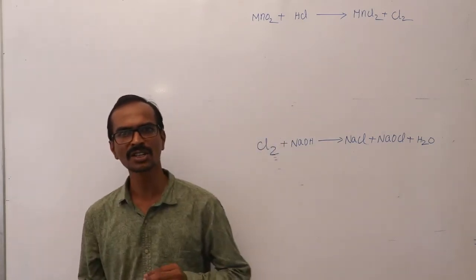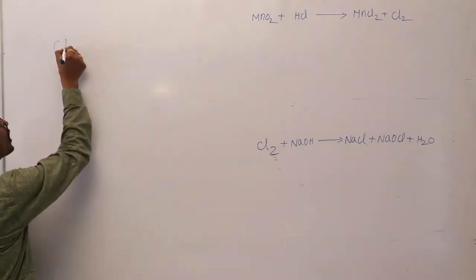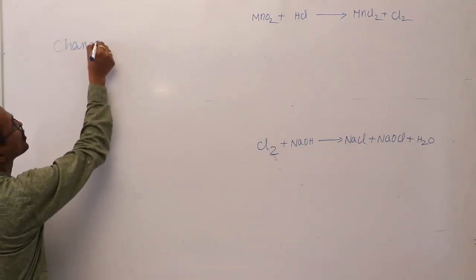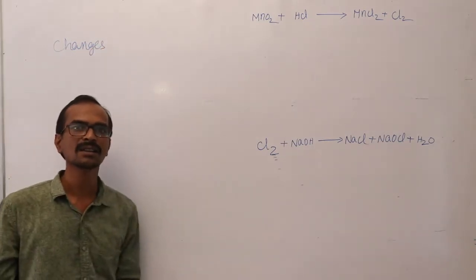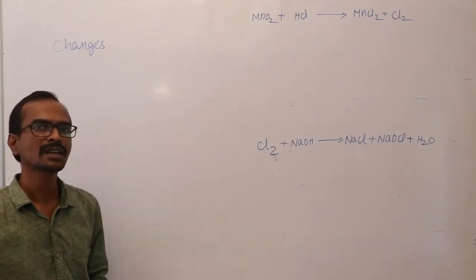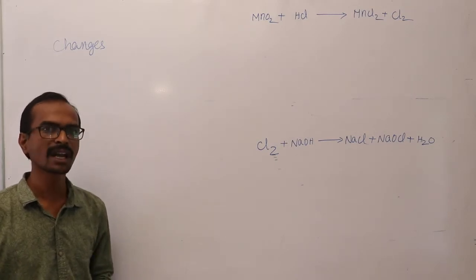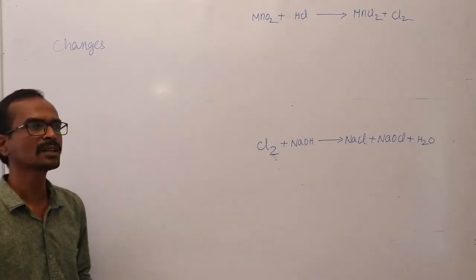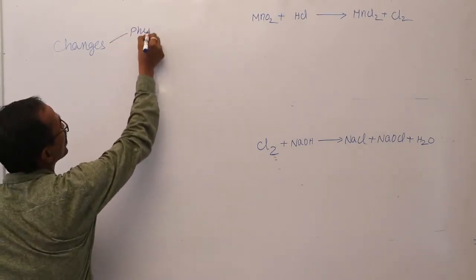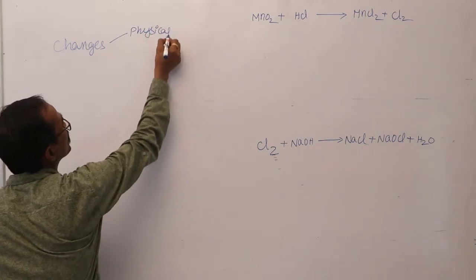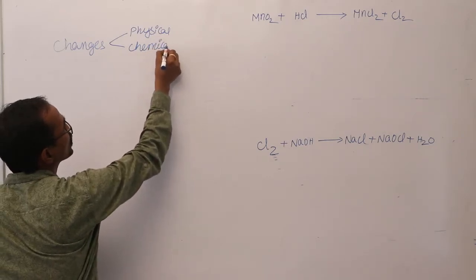Generally, all the changes that take place in our surroundings are classified into two different types: physical changes and chemical changes. The first one is the physical change and the second one is the chemical change. These are the two different types of changes we have in our surroundings.